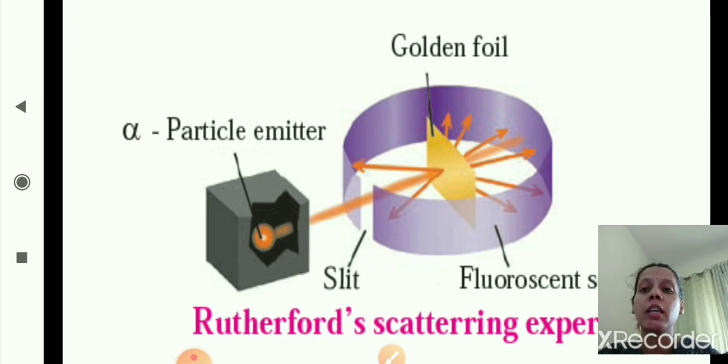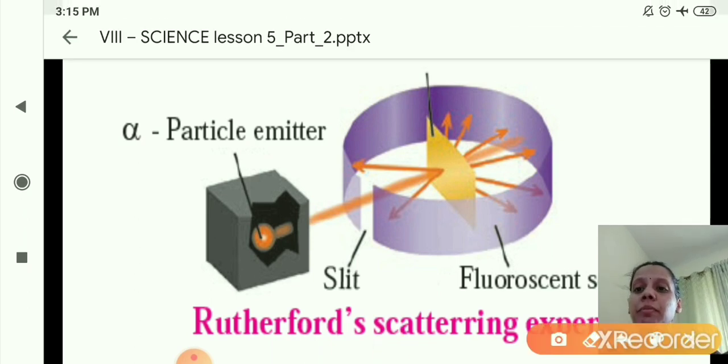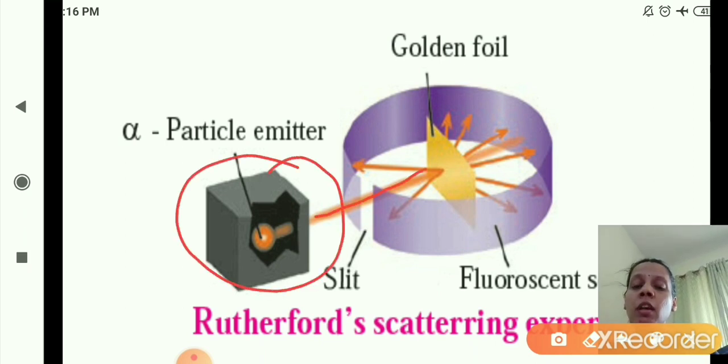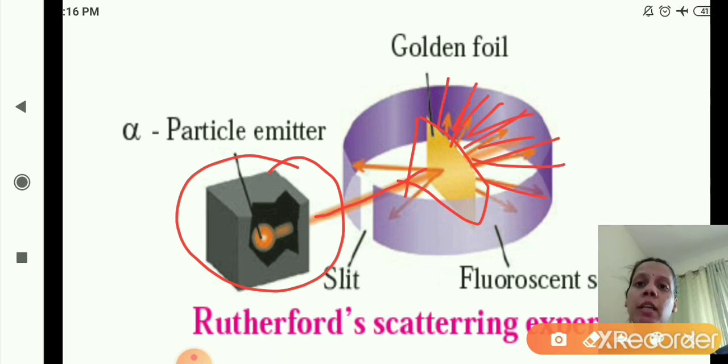As you can see in the figure, the alpha particles which are emitted from this alpha particle emitter fall on the gold foil. Many of the alpha particles, as you can see on the fluorescent screen, pass through the gold foil, and only a few of them were deflected. Correct?